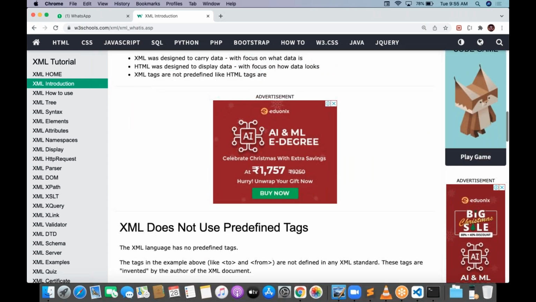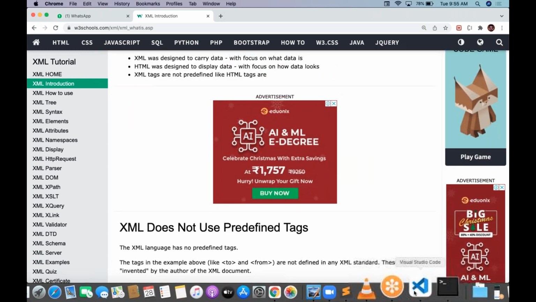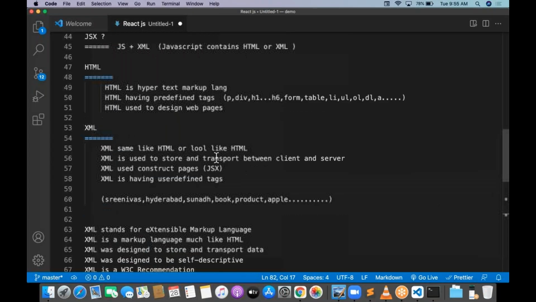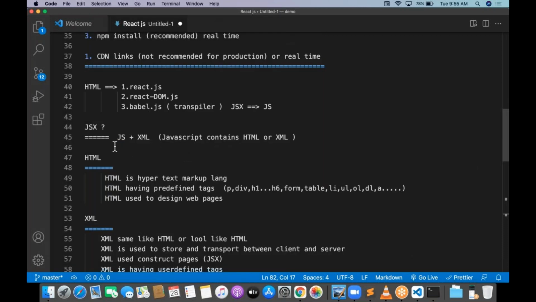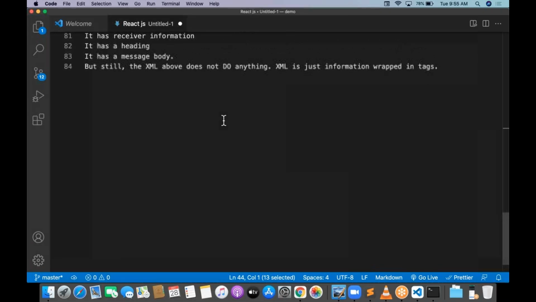Later we will discuss the parser of XML also. But right now, the reason I'm telling you about XML is that we are working with JSX. Why JSX, and what is JSX? We need to understand. And what is React? React has a lot of things.